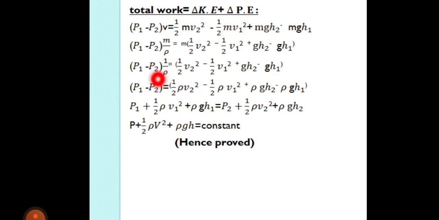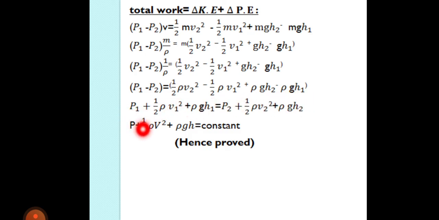Rho is dividing here, but when it comes to the other side, it multiplies with all the terms. So it becomes 1/2 rho v2², which is also kinetic energy per unit volume, and it becomes 1/2 rho v1². It is also kinetic energy per unit volume at point 1, plus rho gh2, which is potential energy per unit volume at point 2, and this is potential energy per unit volume at point 1.